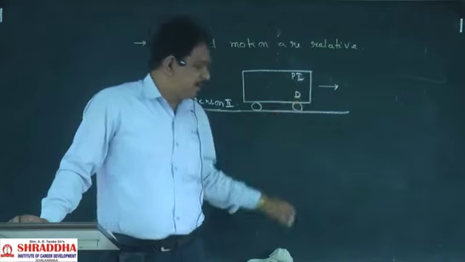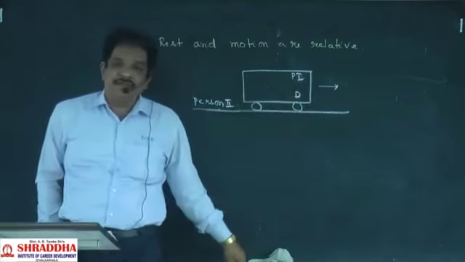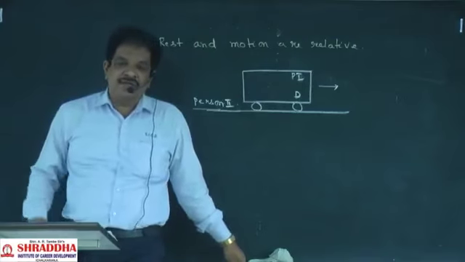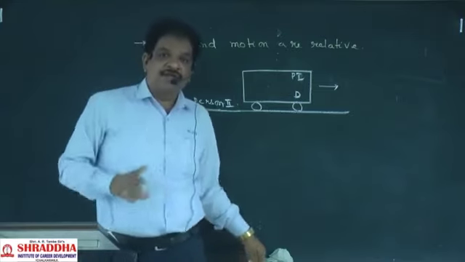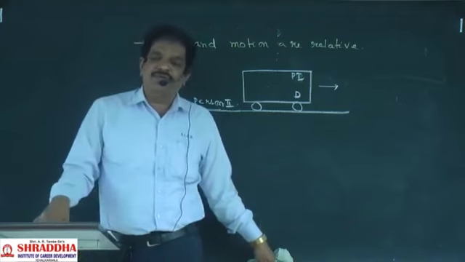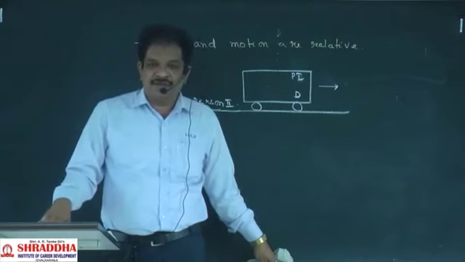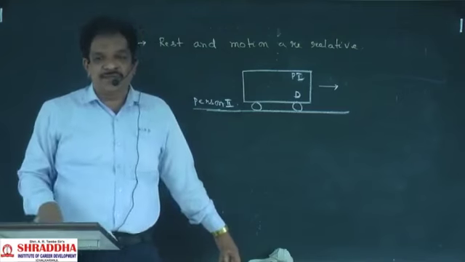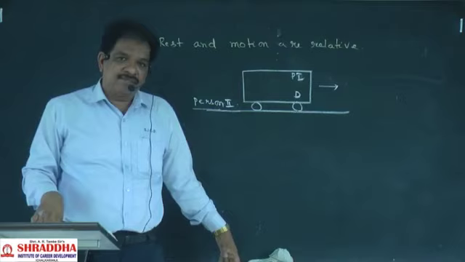According to him, he is in the state of rest. According to him, he is in the state of motion. Both are correct only. We can't say exactly. You say now whether the driver is in the state of rest or state of motion, we can't say. It depends on the frame of reference. From which frame we are taking that observation, on that it will depend. Is my point clear?